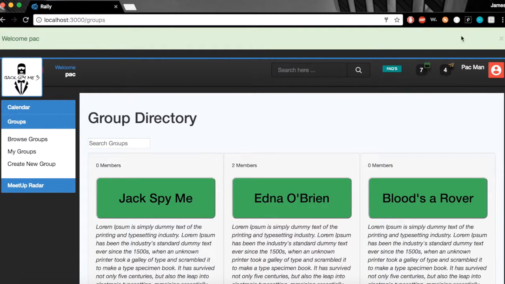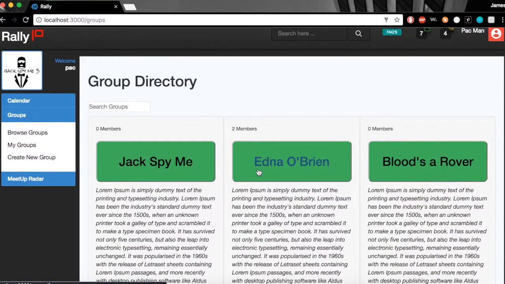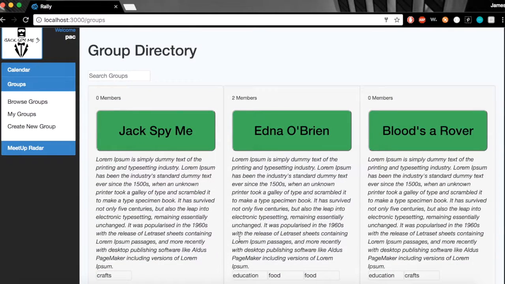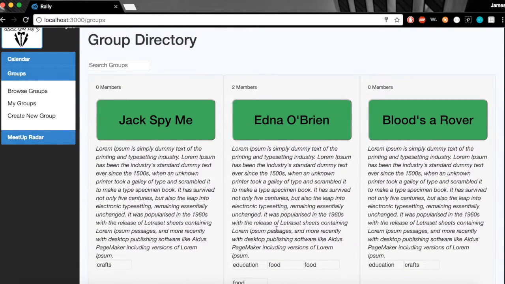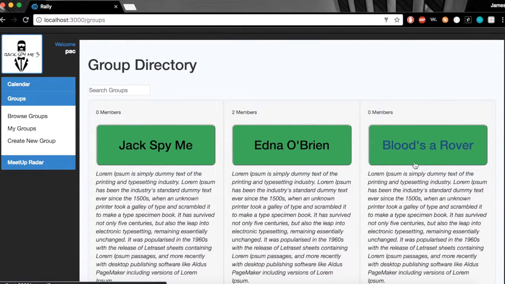It's going to welcome me with a flash message, and right off the bat you can see a directory of groups. So every group is going to have a short description, its categories, and how many members it has. And I can join groups.